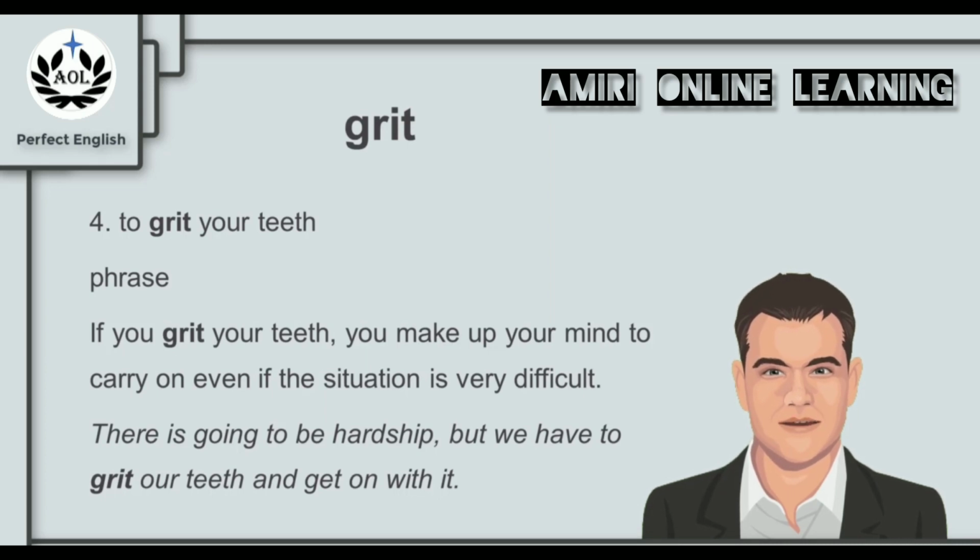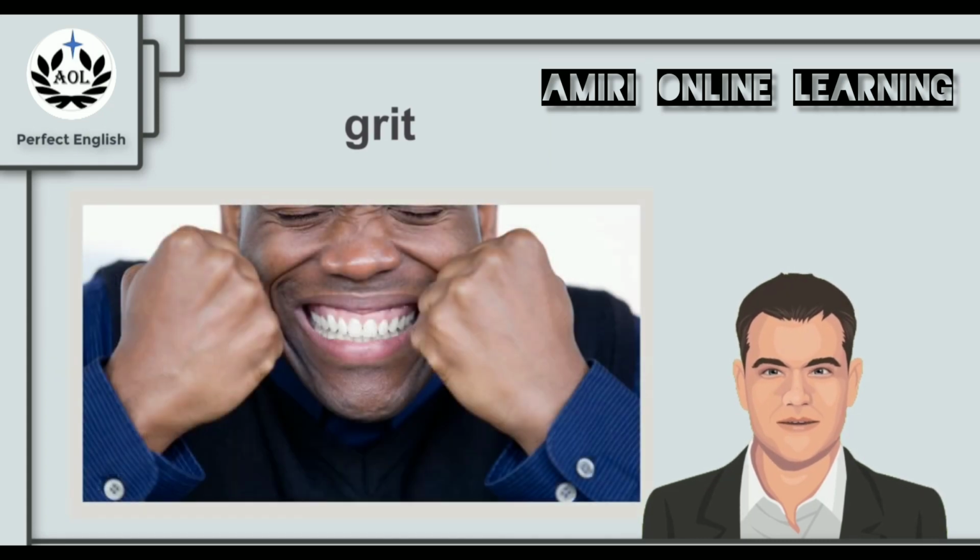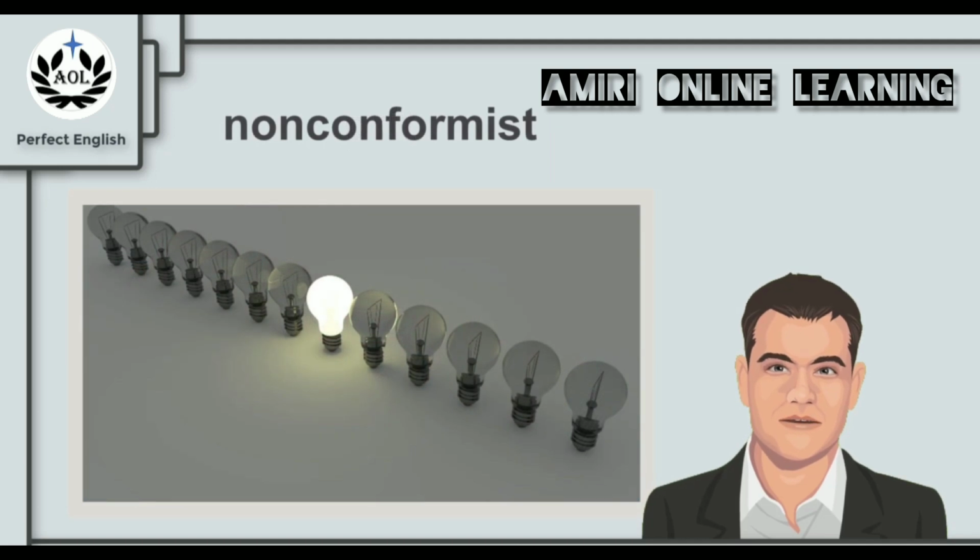It means that you are determined and you will go on no matter what. For example, there's going to be hardship, but we have to grit our teeth and get on with it. So the next time you remember the picture of this man with his teeth pressed together, remember the word grit and what it means. And now for the next key word, nonconformist.